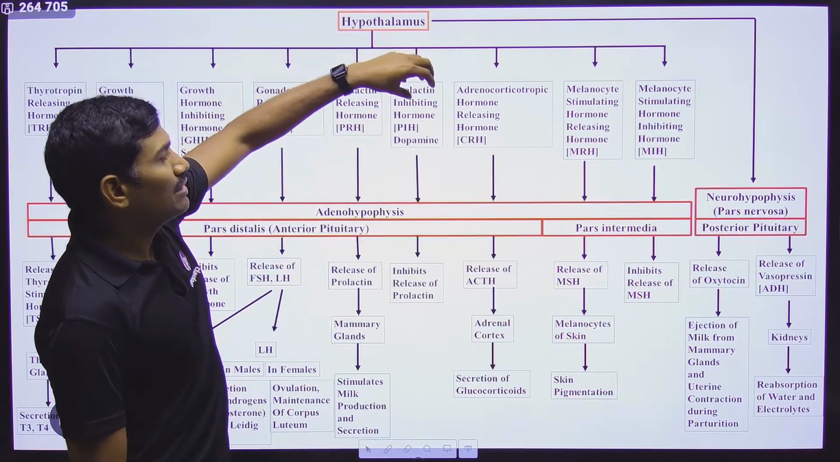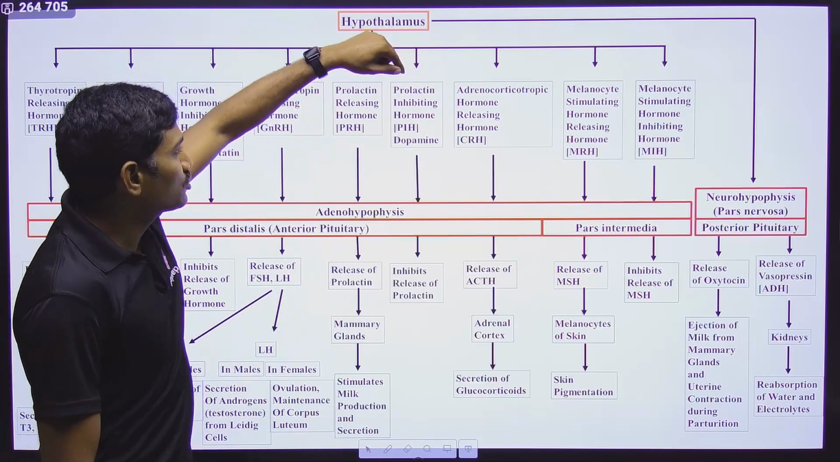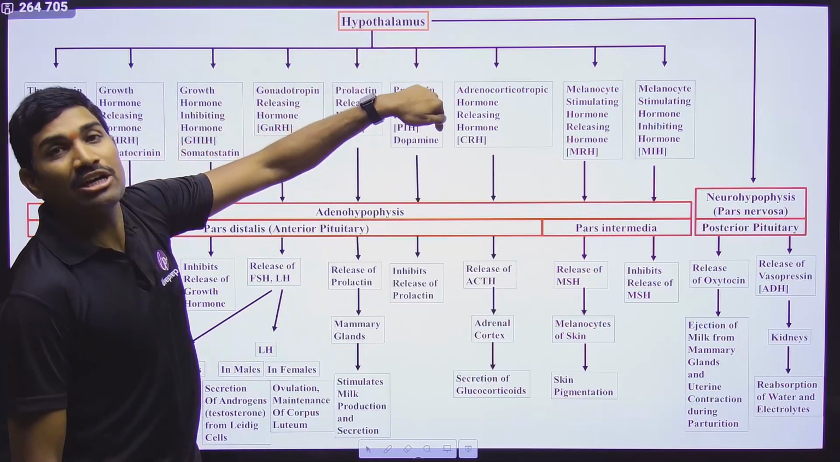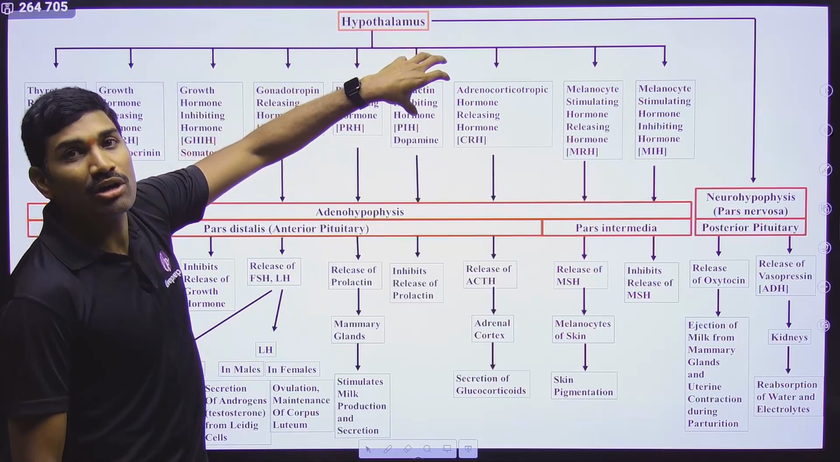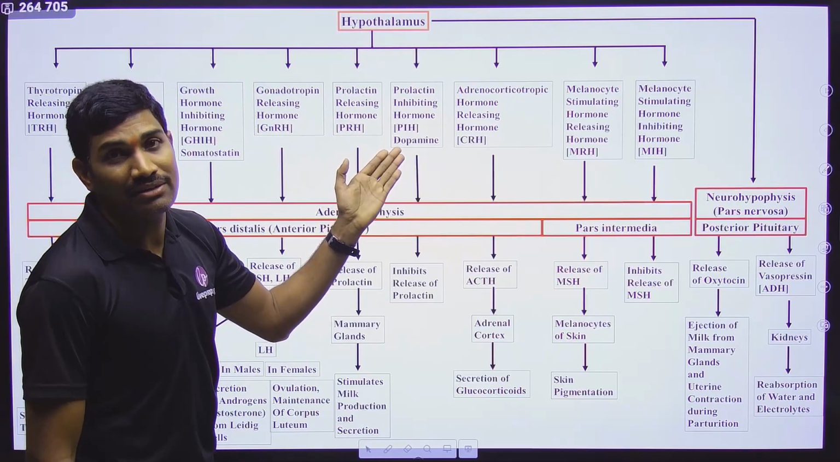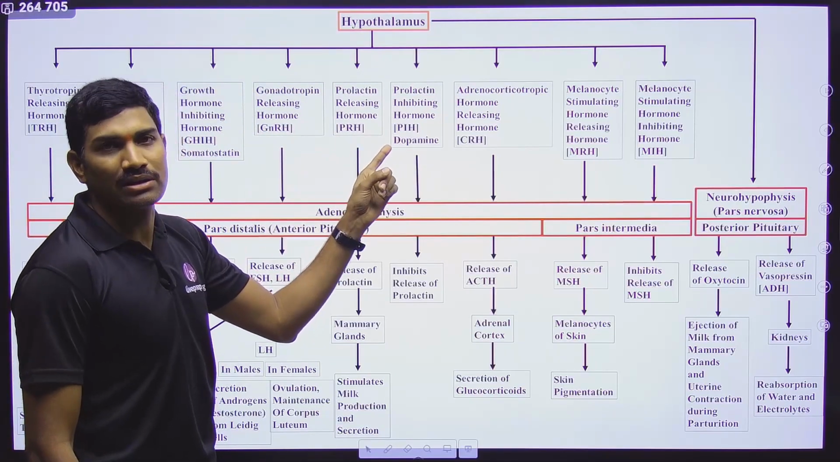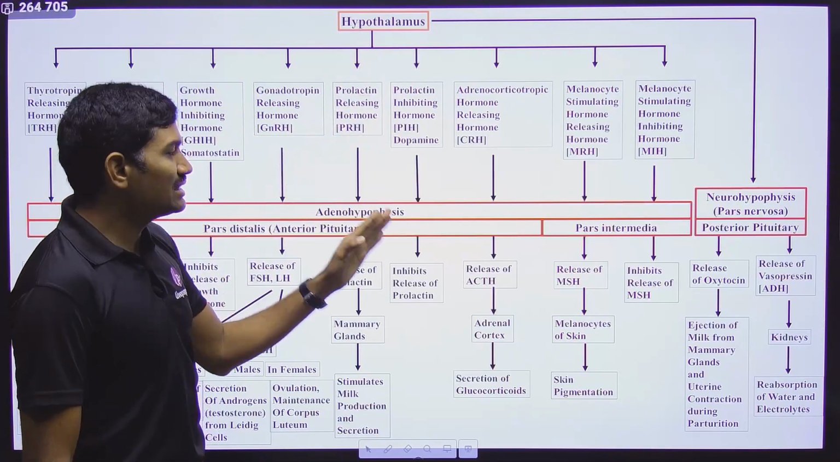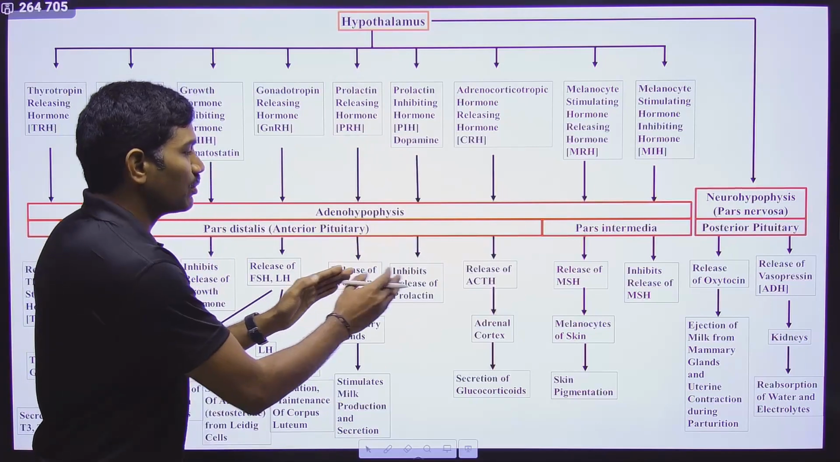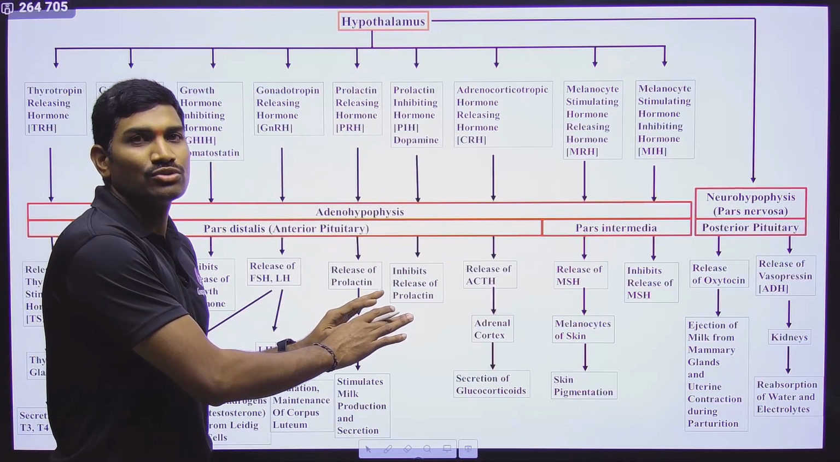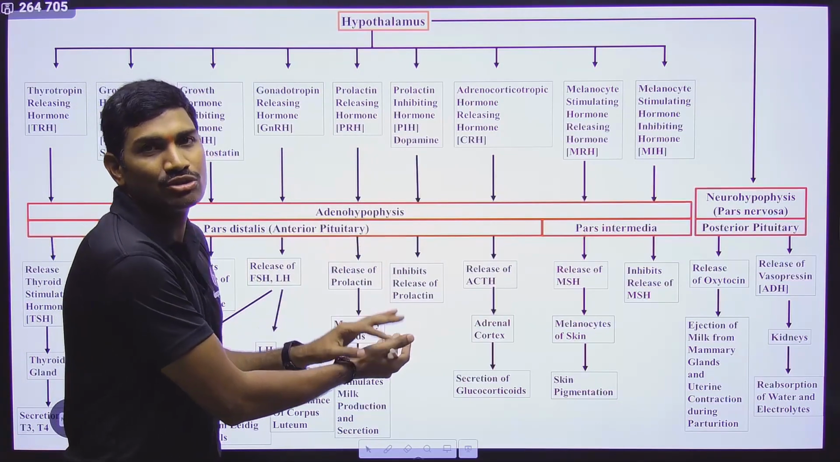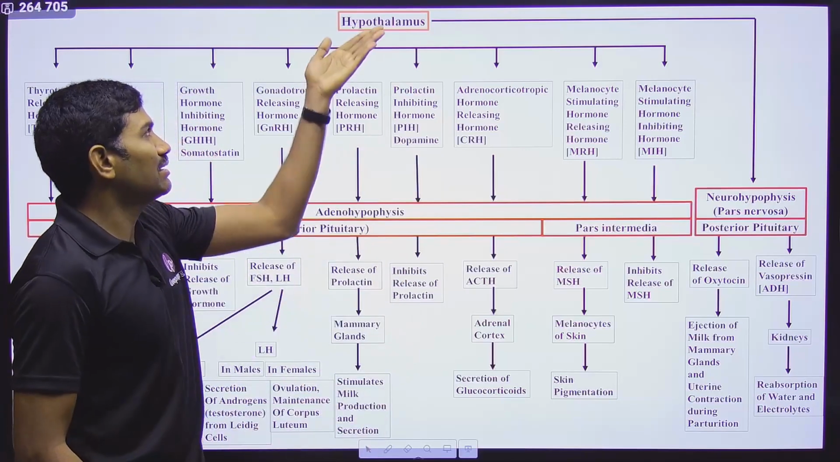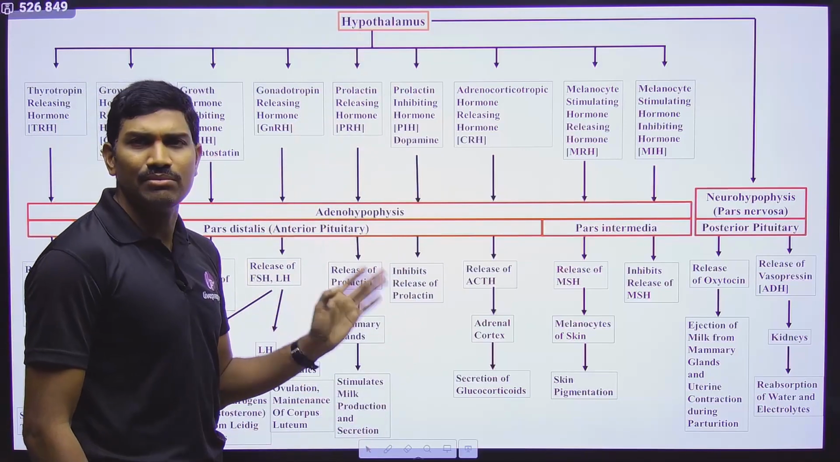Next one, hypothalamus is releasing another hormone that is called prolactin inhibiting hormone. Prolactin inhibiting hormone is also called dopamine. Dopamine. If possible, try to remember this. When this hormone is acting on the anterior pituitary, the prolactin release will be stopped. So in this way, whether it should be released or stopped will be decided by the hypothalamus. So you can easily remember this.